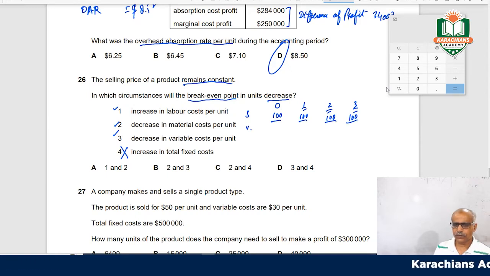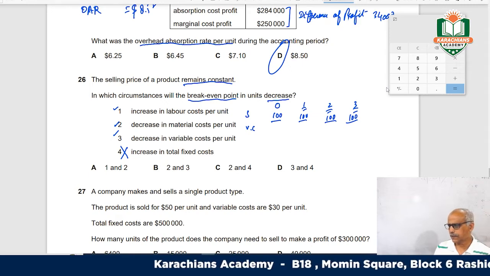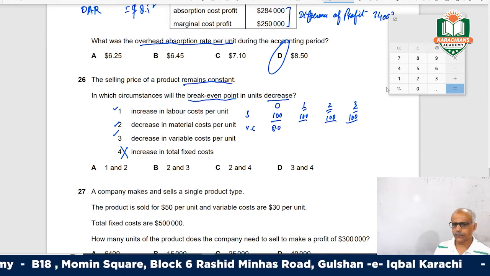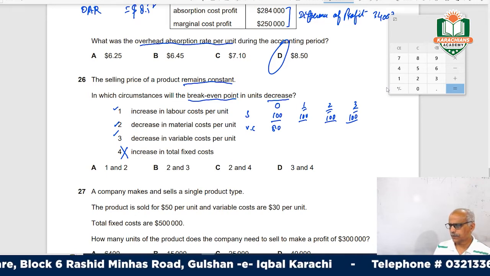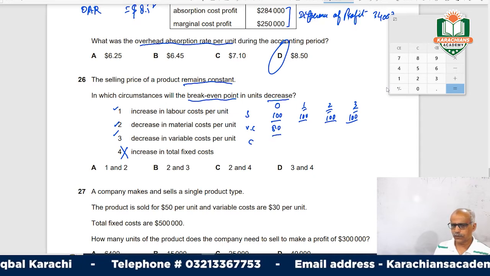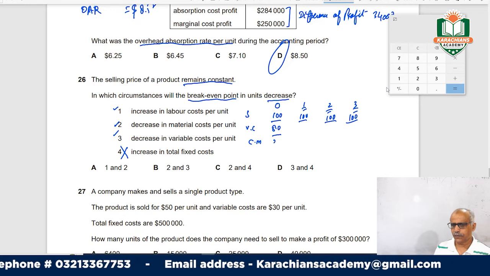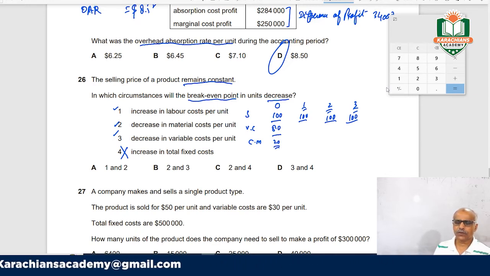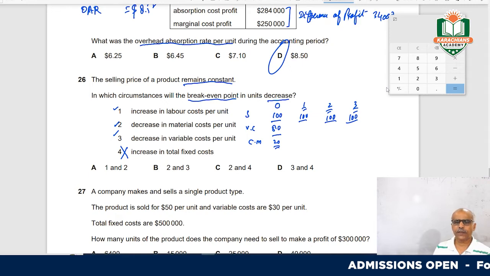And variable cost. So variable cost, if I'm saying it is 80, we will see how much. So if it is a variable cost, then contribution per unit will be 20, right? This is contribution. This is an example, and this will help you to understand this. The sales price is constant.